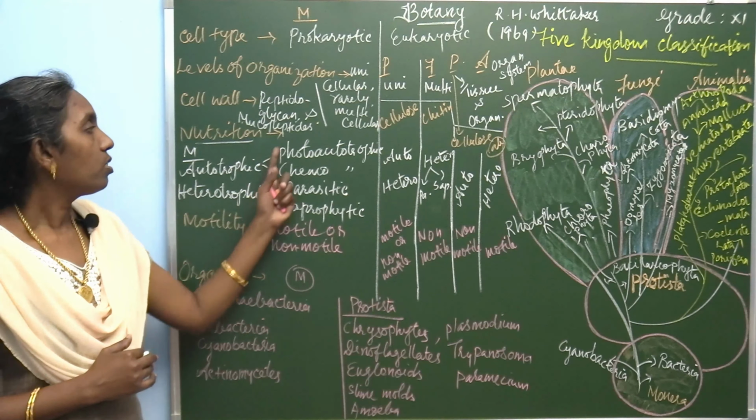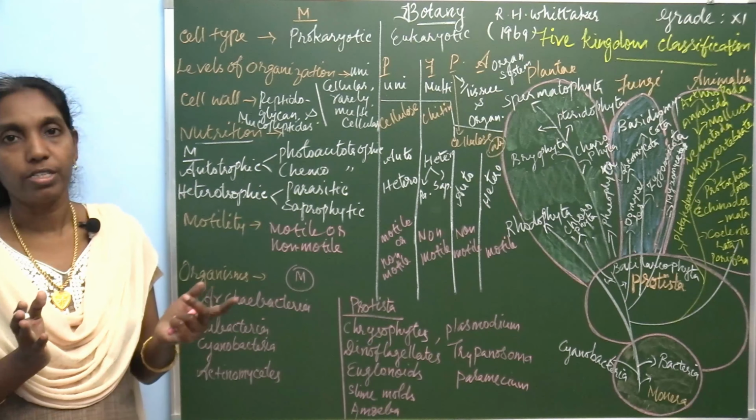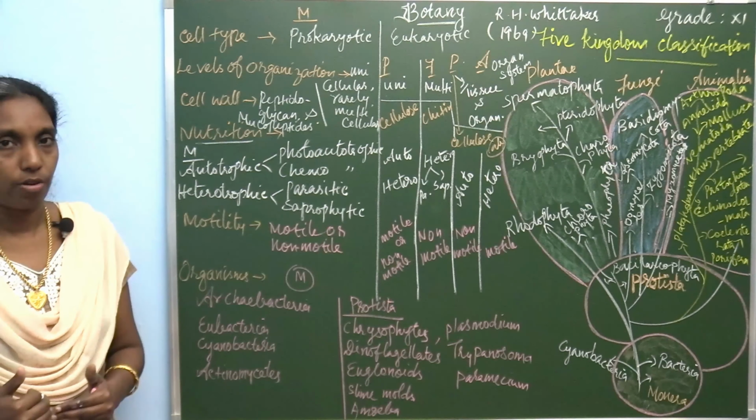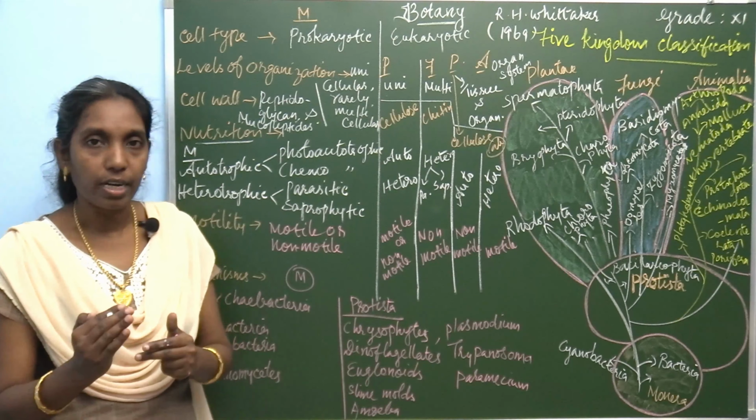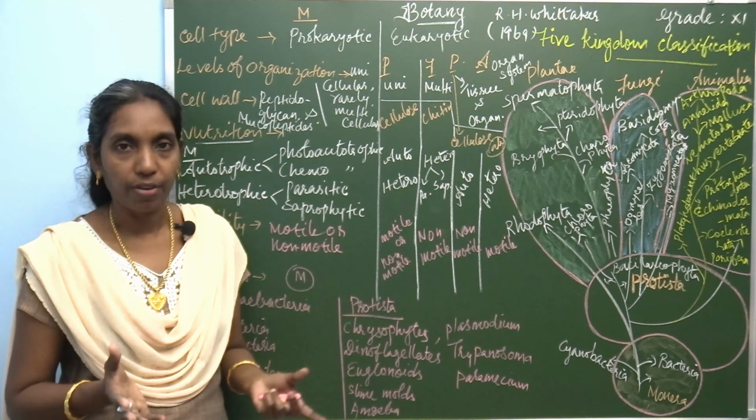Then what are heterotrophic organisms? Heterotrophic organisms feed on some other organism like plants or animals. So these organisms either eat plants or eat animals for their nutrition. So Kingdom Monera includes organisms showing two different kinds of nutrition, autotrophic and heterotrophic. Autotrophic is again classified into photoautotrophic and chemoautotrophic. Likewise, heterotrophic organisms are of two different types, parasitic and saprophytic.